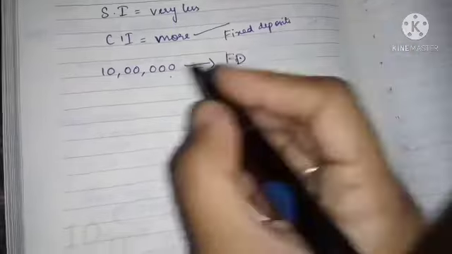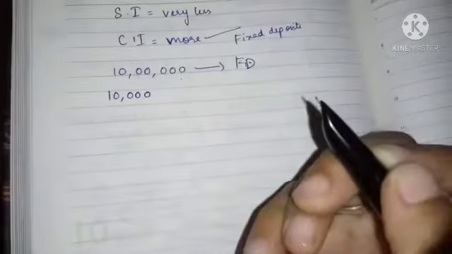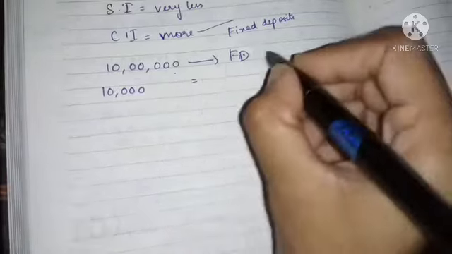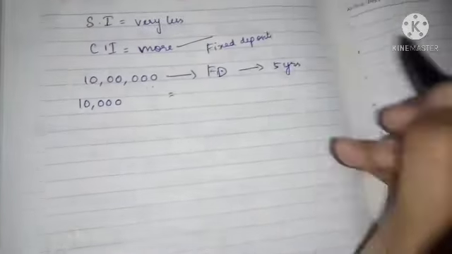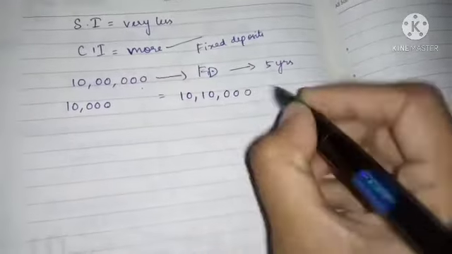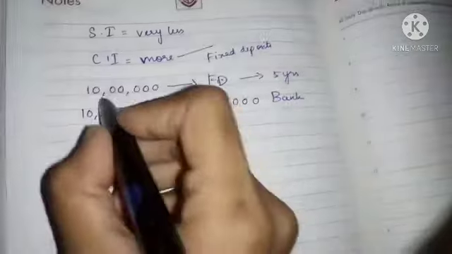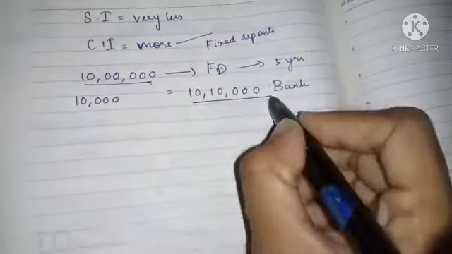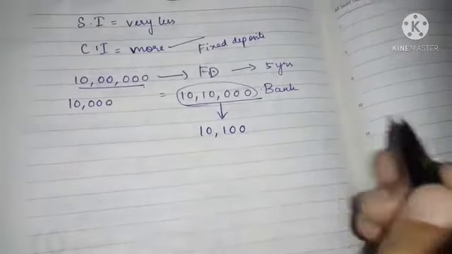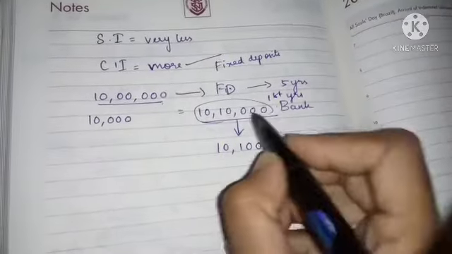What is the interest they are saying now? 10,000 rupees is the interest. For 10 lakh you will get 10,000 rupees interest. I'm putting this for 5 years. So the first year, 10 lakh plus 10,000, 10 lakh 10,000 rupees will be in the bank. Next year you will not find the interest for the original amount. Instead you will find the interest for this 10 lakh 10,000. This is for the first year.